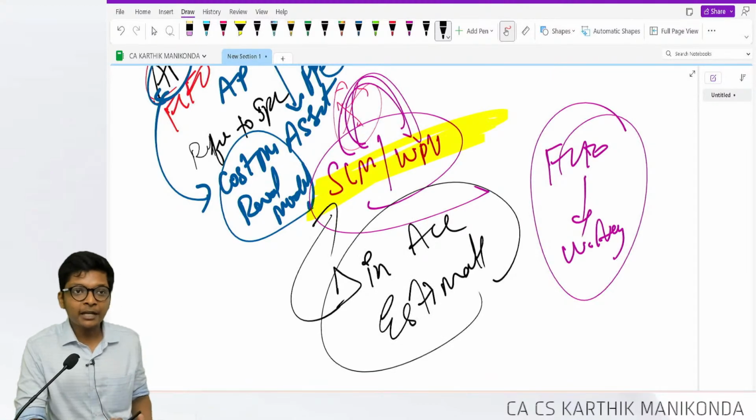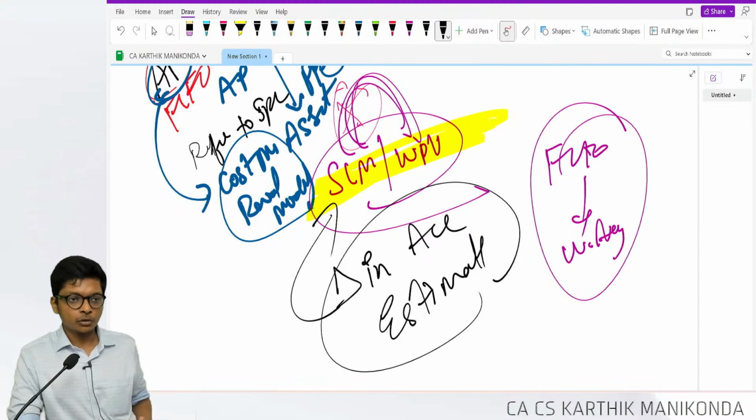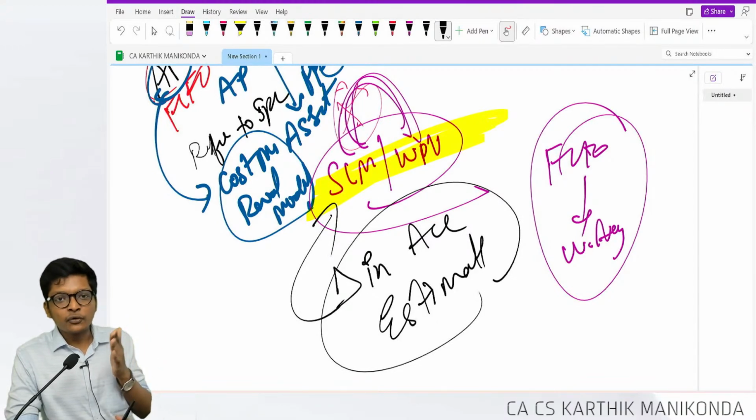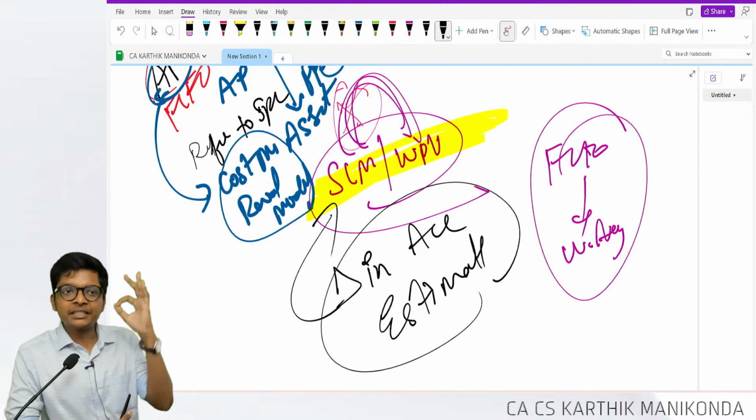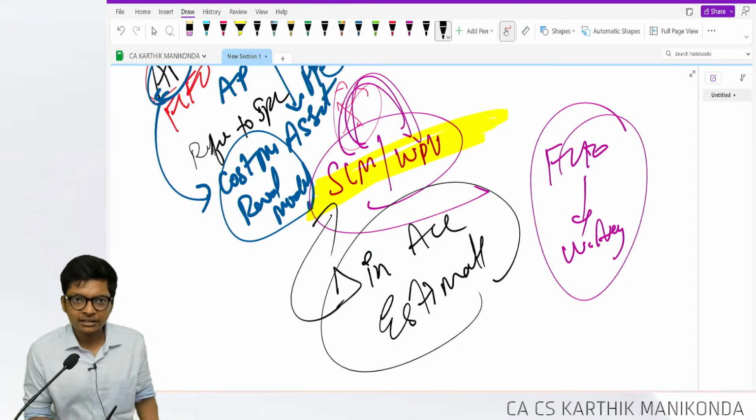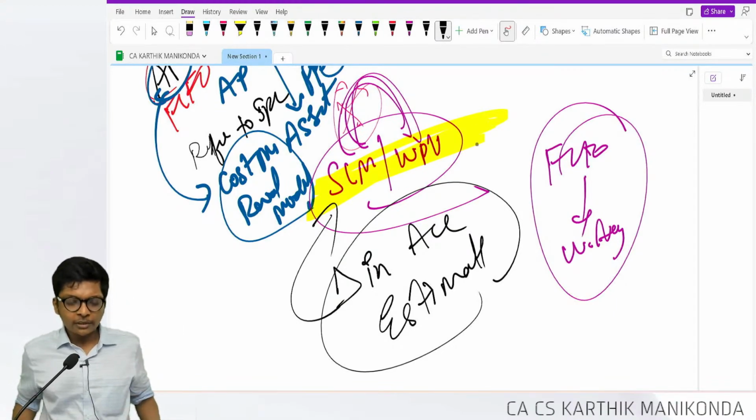Another RTP May 23 RTP question. Change from SLM to WDV, change of useful life of asset is not a change in accounting policy, it's a change in accounting estimate. Following, guys.